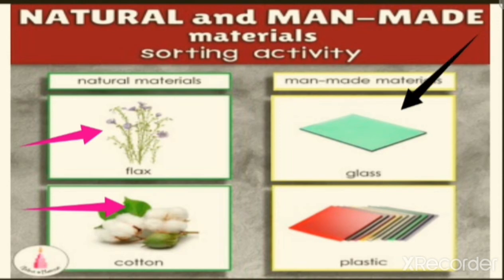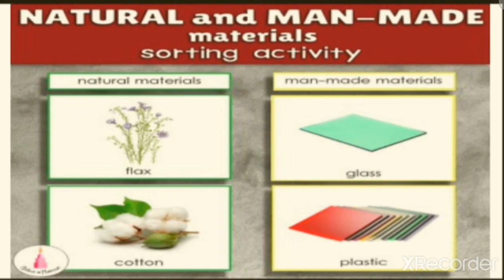And glass, plastic. These are the examples for the man-made materials or synthetic materials. They are not available in nature, but human beings make some effort in order to make the glass and plastic in the laboratories by using chemicals for our convenient usage. So hope now you are clear with the natural and man-made materials.